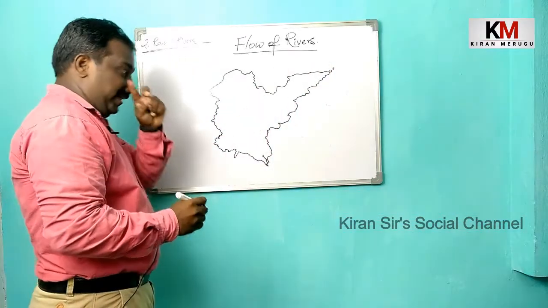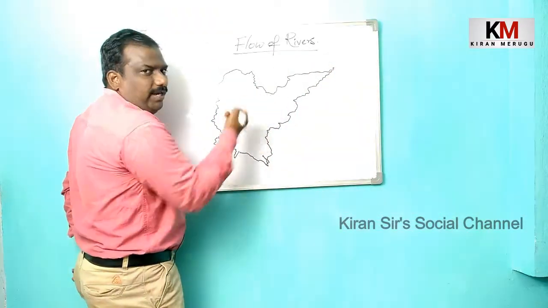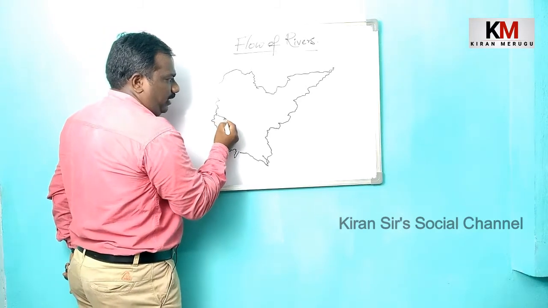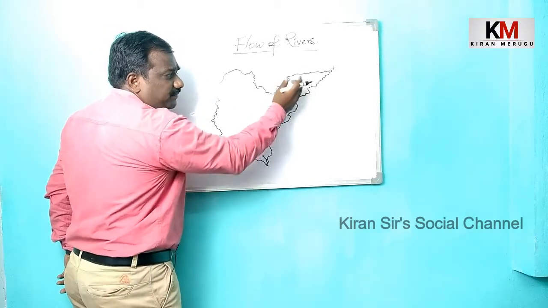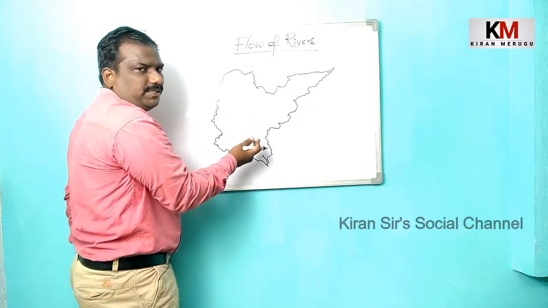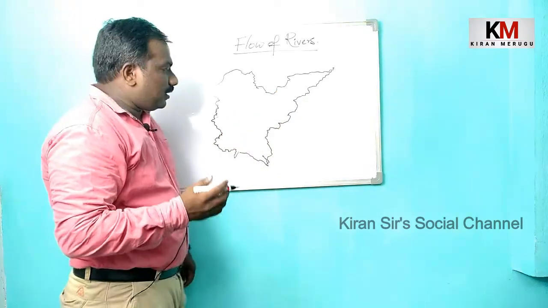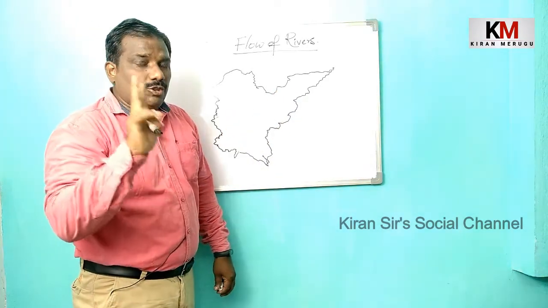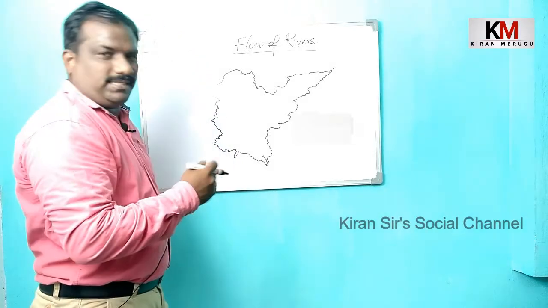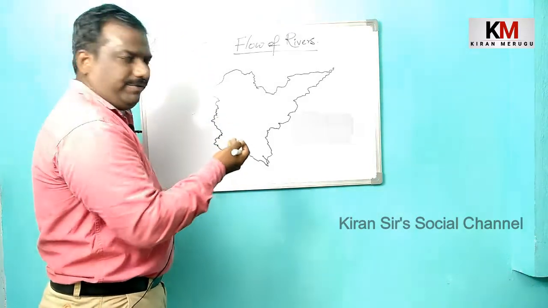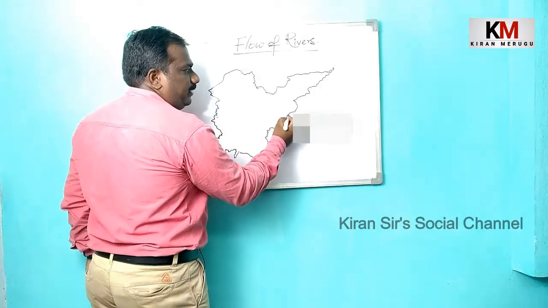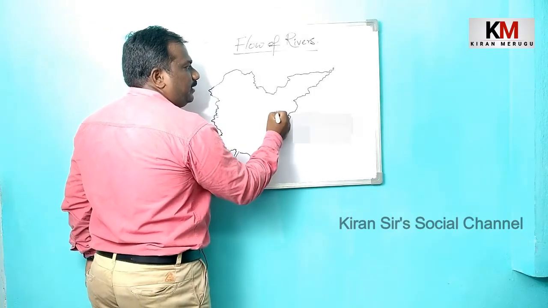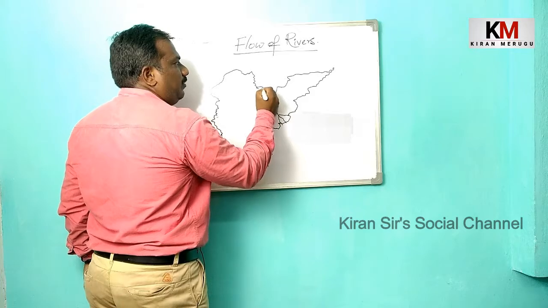This is erstwhile Andhra Pradesh, and as we know, this is our region, our bifurcated Andhra Pradesh. Children, let us see some of the rivers in Andhra Pradesh. The most important river is Godavari. This is Godavari.